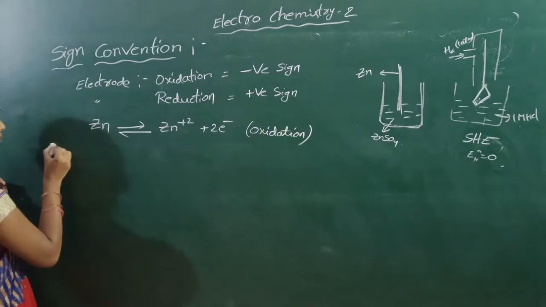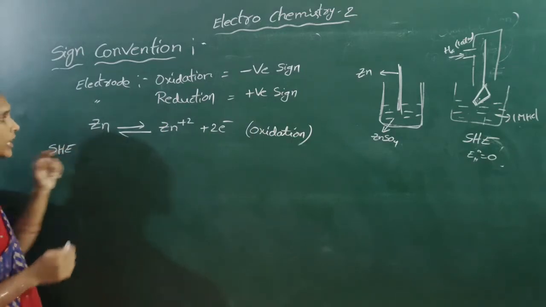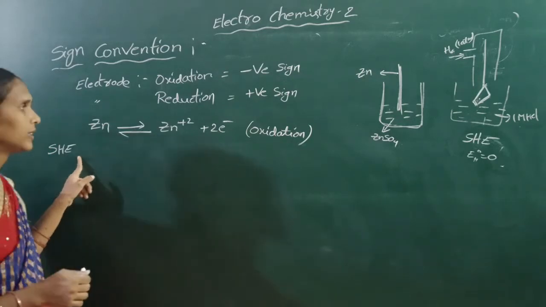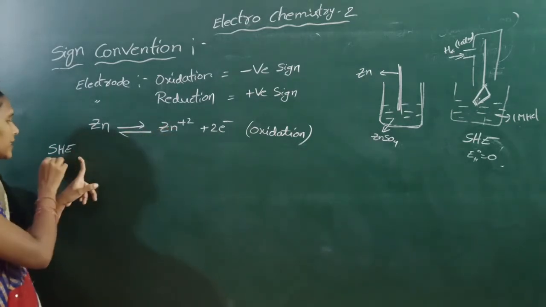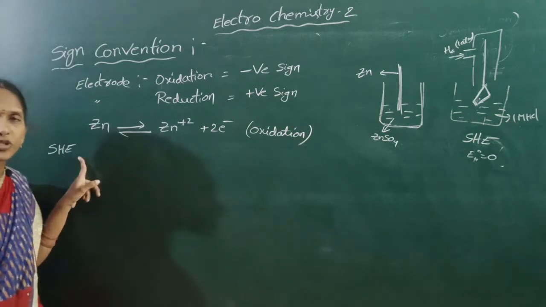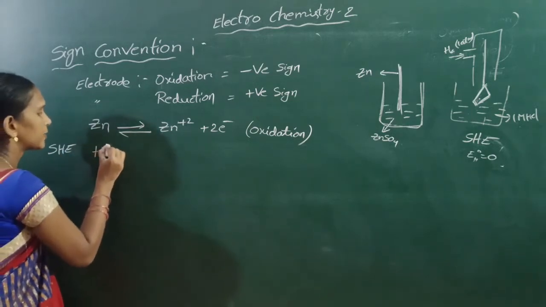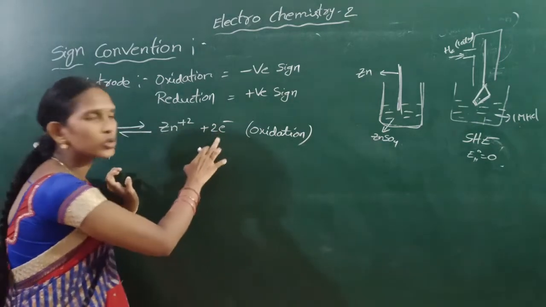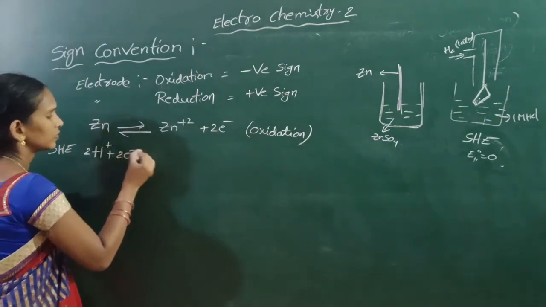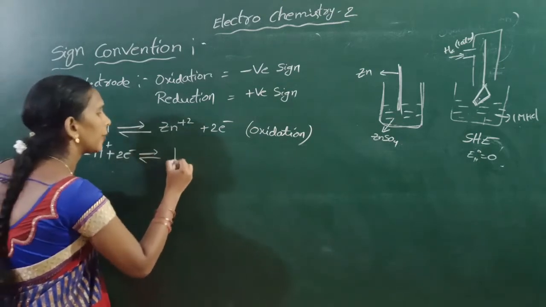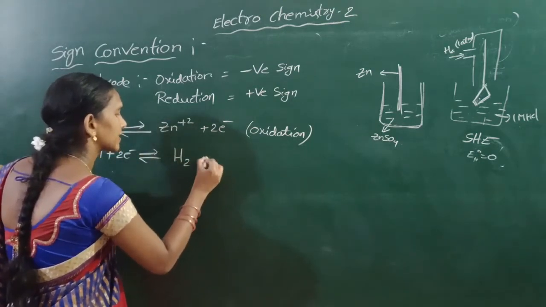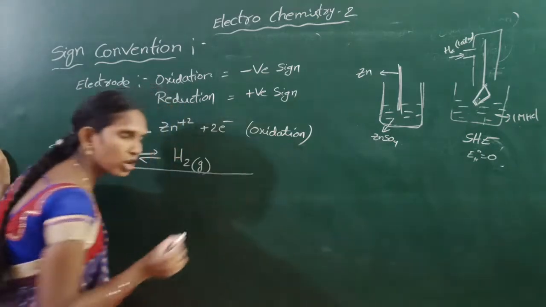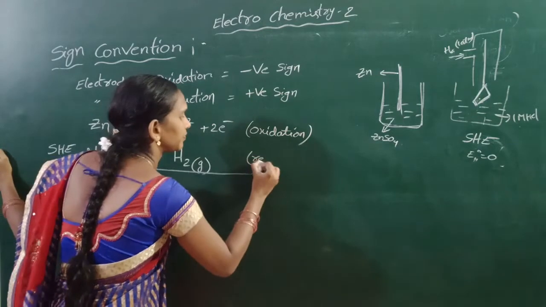Since this electrode is oxidized, the standard hydrogen electrode is reduced. That means H+ ions gain two electrons, and the equilibrium exists to form hydrogen gas. This is reduction.